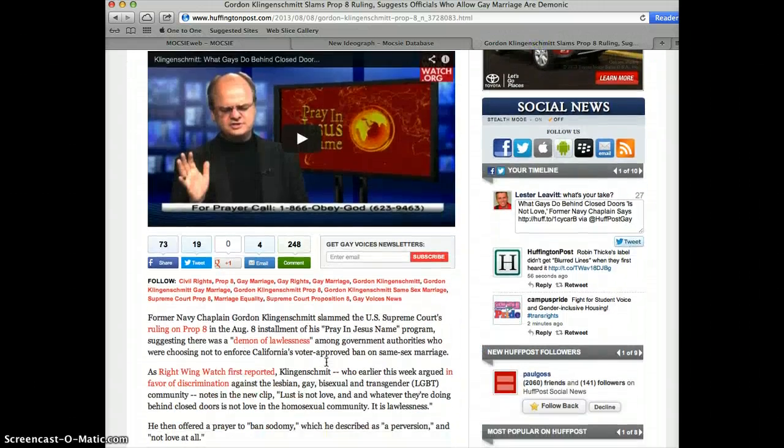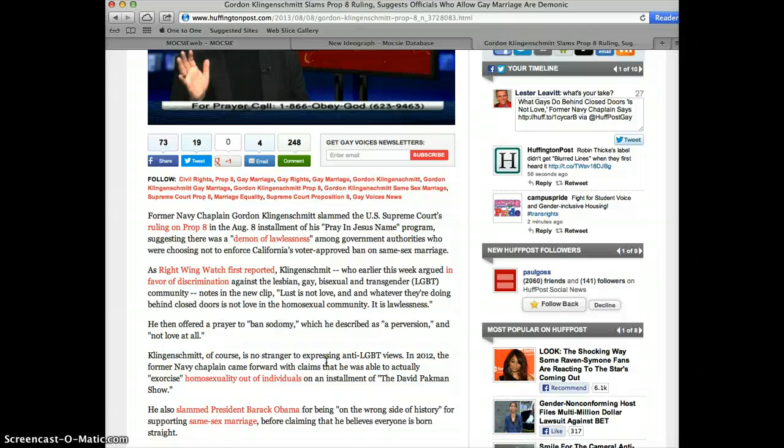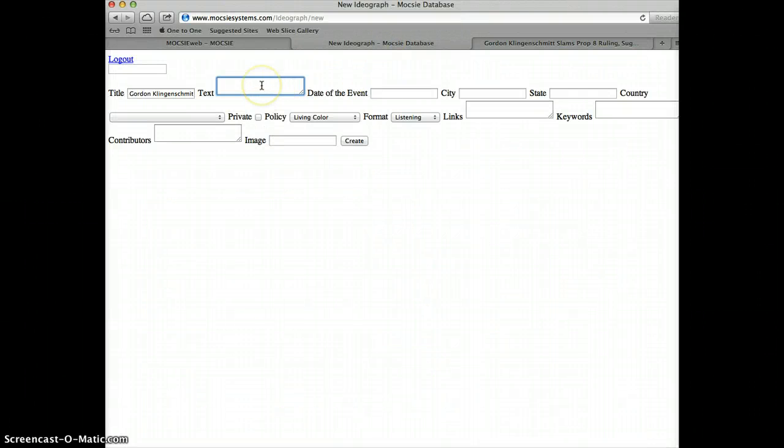Like I mentioned, a nut graph in journalism is typically the 4th paragraph, but we're just going to grab something in the neighborhood of 50 to 60 words. Let's just grab this paragraph here, and it won't take the hyperlinks, and Control C and Control V. So we've got the paragraph, we've got the title, and we've got an abstract.